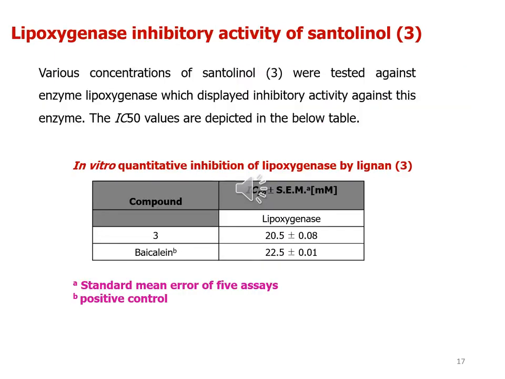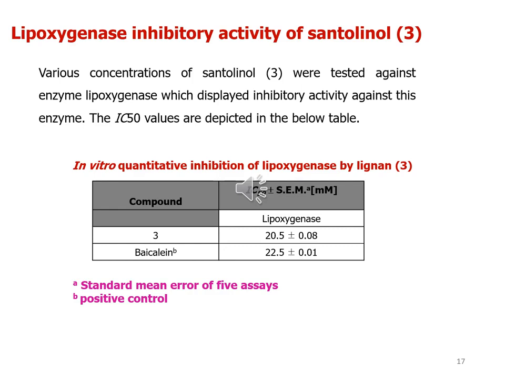Lipoxygenase is a term applied to a group of enzymes which catalyze the oxygenation by molecular oxygen of fatty acids containing a cis-1,4-pentadiene system to produce conjugated hydroperoxydiene derivatives. Lipoxygenase activity is widespread in the plant kingdom, often in very high amounts.